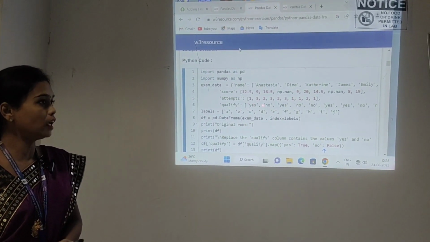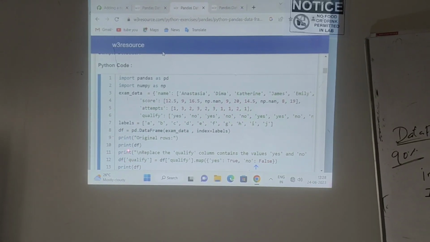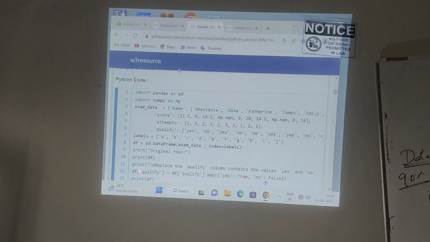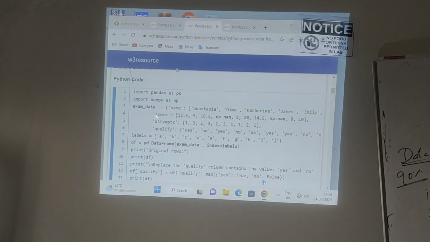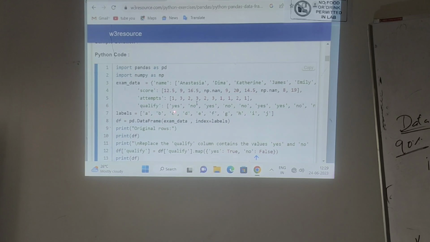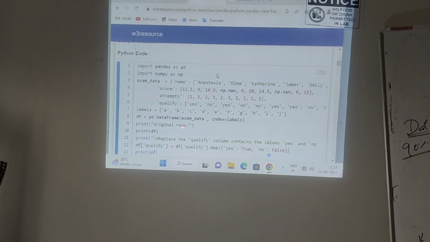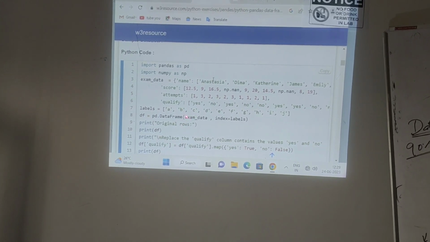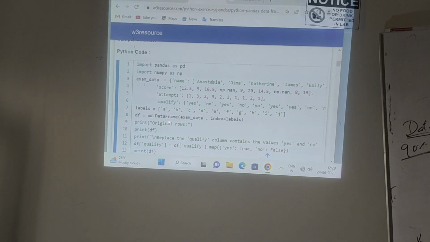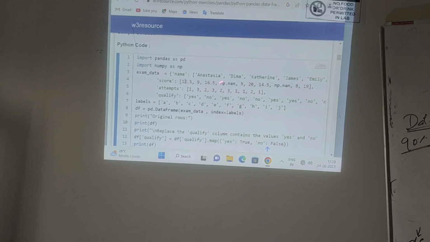So I create the table by using the data frame concept, using the variable exam_data. Whatever content is inside exam_data, I feed as input. Understand? After that, it will automatically create the table using exam_data along with indexing.